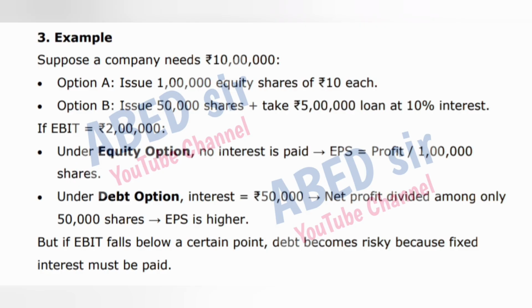Under equity option, no interest is paid, EPS is equal to profit divided by 1 lakh shares. Under debt option, interest is equal to 50,000 rupees, net profit divided among only 50,000 shares, EPS is higher. But if EBIT falls below a certain point, debt becomes risky because fixed interest must be paid.